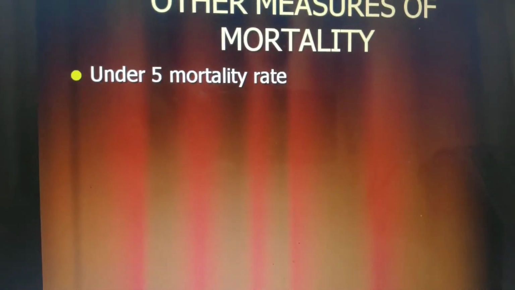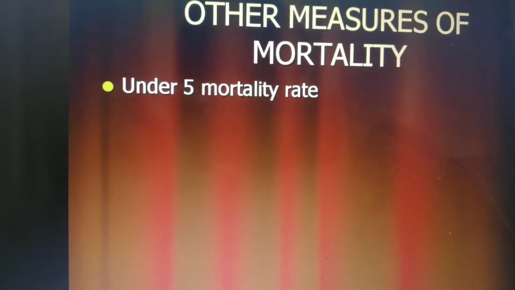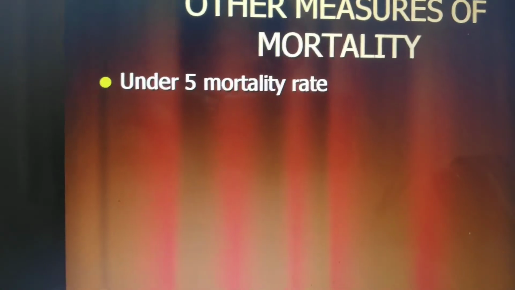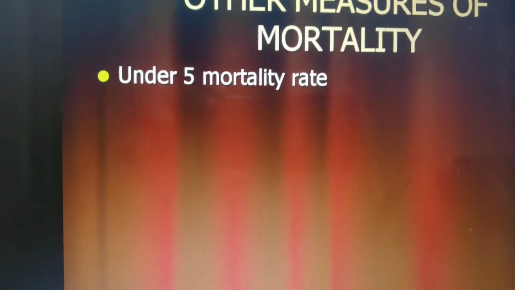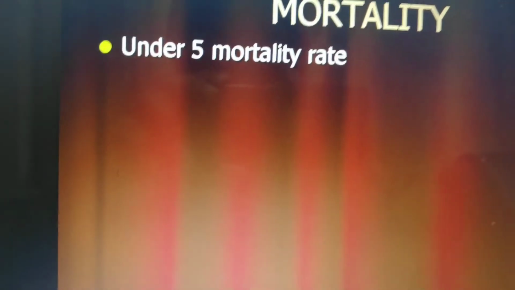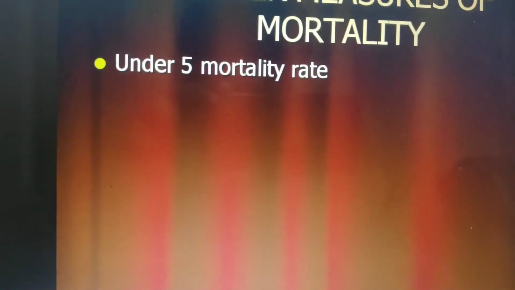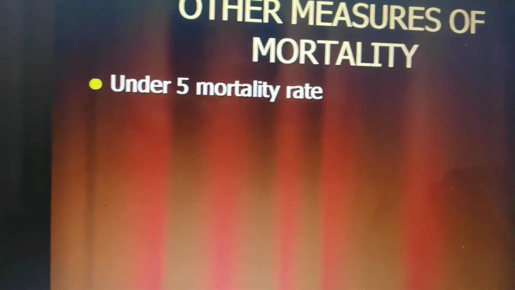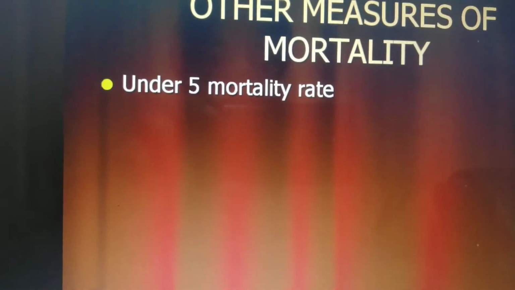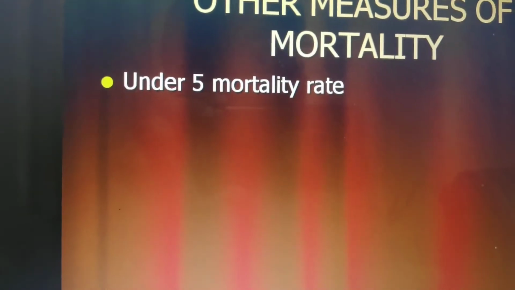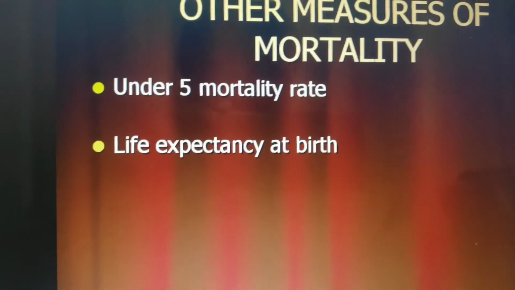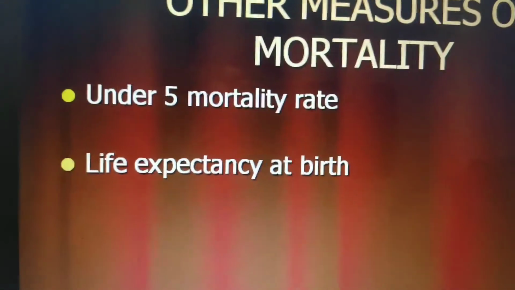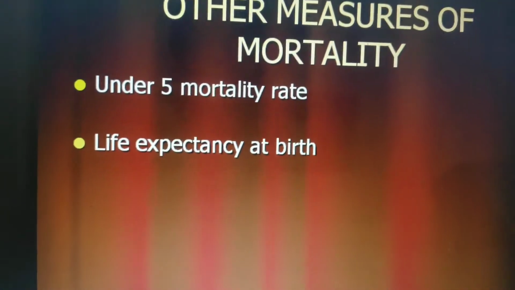Okay, and next is under 5 mortality rate. Under 5 mortality rate is called child mortality rate. So there is also a particular formula for this, just like infant mortality rate: deaths up to age 5 divided by overall live births into 1000, then you will calculate the under 5 mortality rate. And next is life expectancy at birth. This is also a very major characteristic of population, and this is a term of measurement.